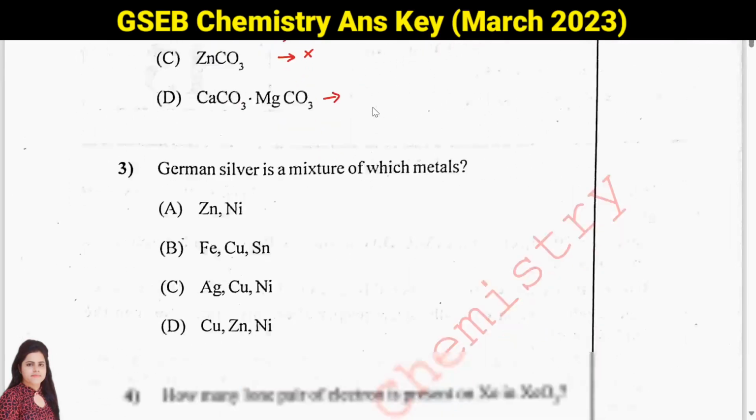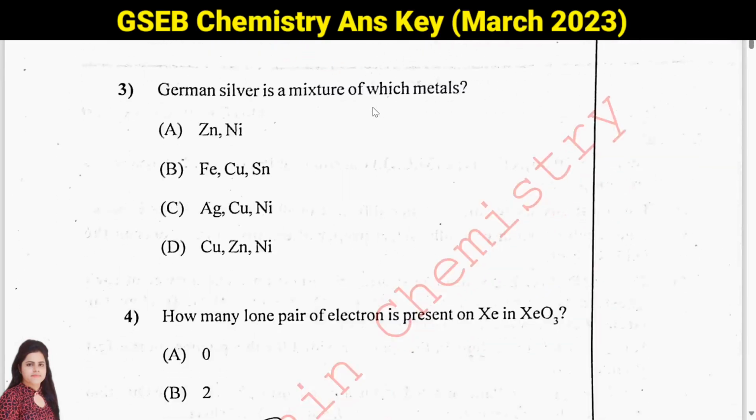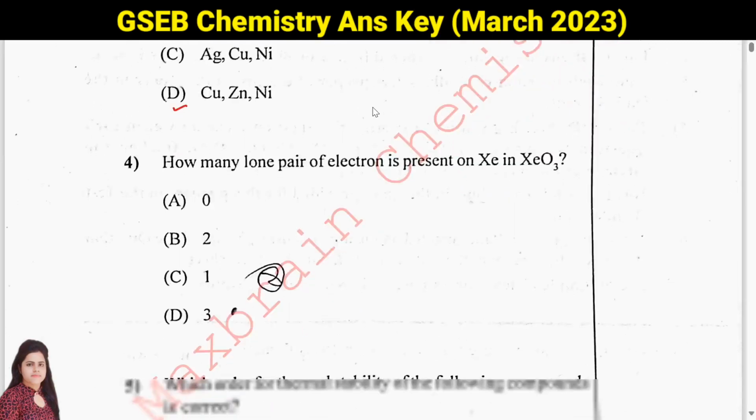Then question number 3, it is a memory based question. German silver is a mixture of which metals? So it is an alloy of copper, zinc and nickel. So option D will be your answer.